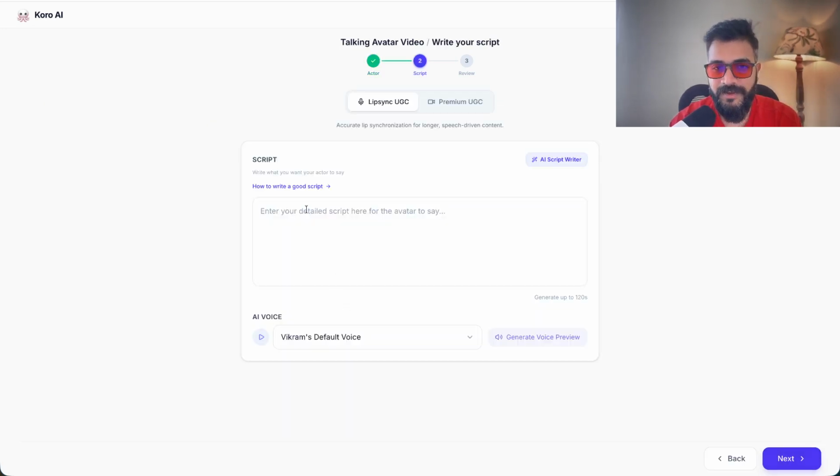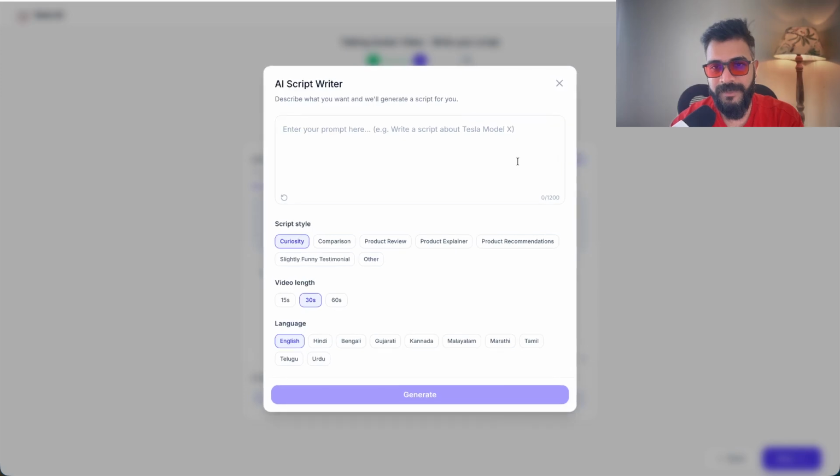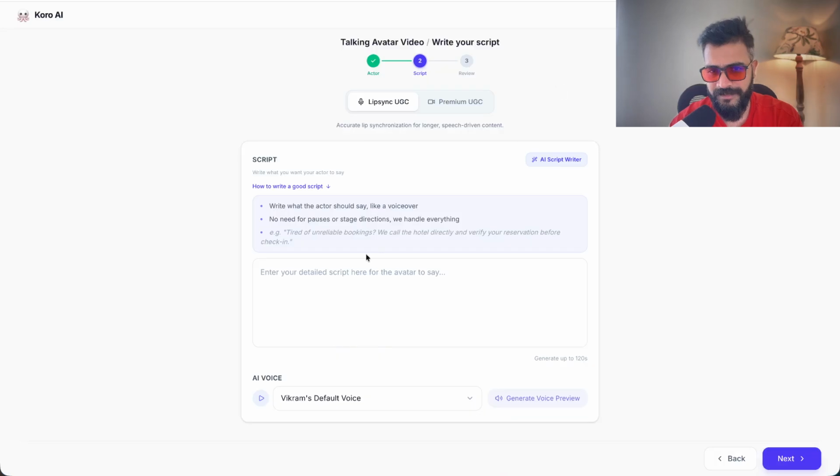Hit next. Now you can write a script here, and they have this thing for what the actor should say. You don't need to write where to pause and everything. And they have some sort of script writer going on here, which you can use to create a good script, or you can just write on your own. Okay. So I like to write my own.